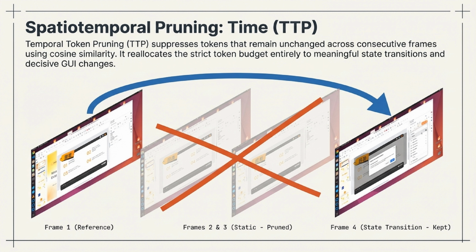Next, we prune across time with temporal token pruning. Temporal token pruning suppresses tokens that remain unchanged across consecutive frames using cosine similarity. Instead of processing a static window over and over again, it reallocates the strict token budget entirely to meaningful state transitions and decisive GUI changes.